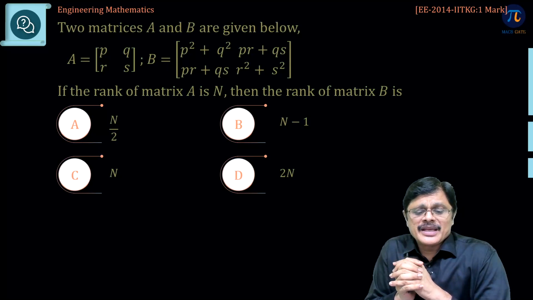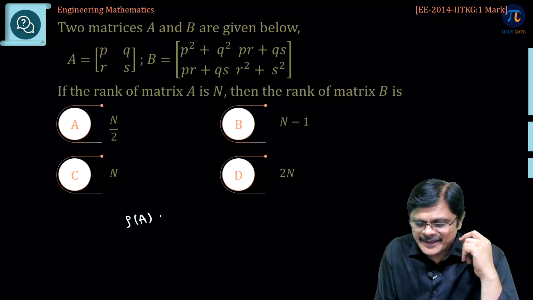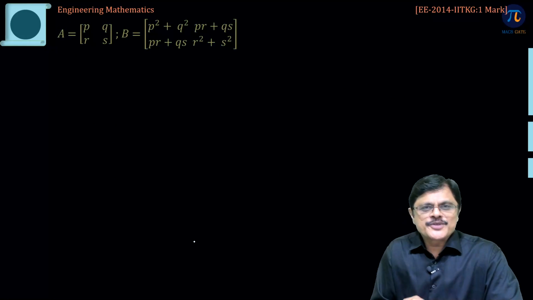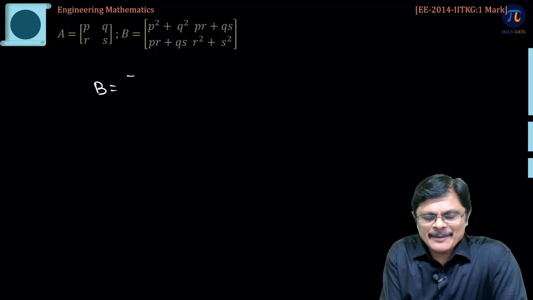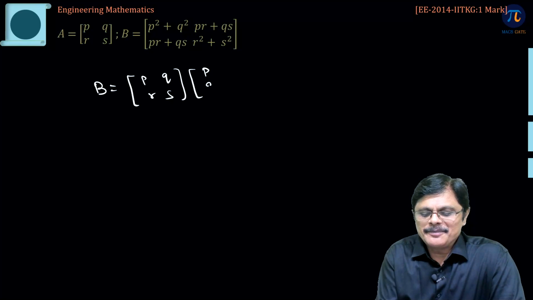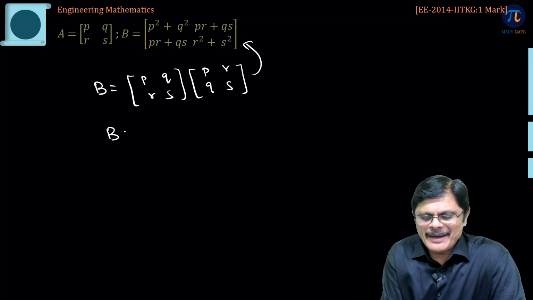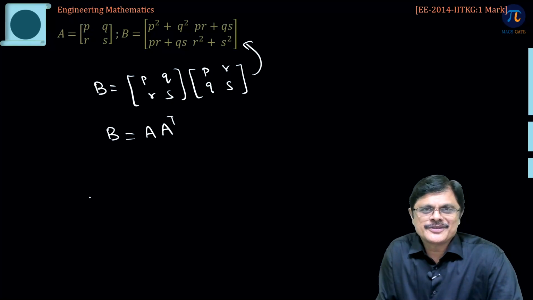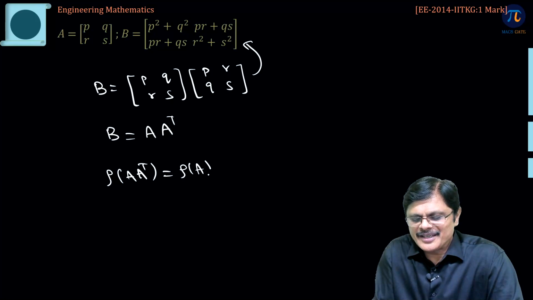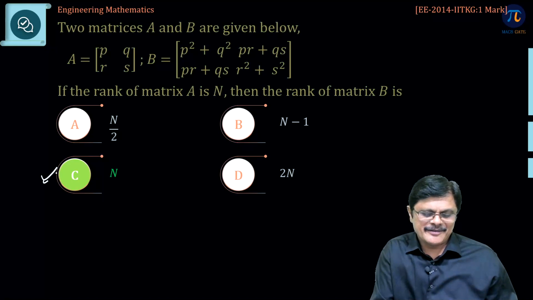The next one: A is PQRS and B is a big matrix. He says rank of A is n, then what is rank of B? See, actually if you observe, the matrix B is obtained like this: PQRS, transpose of this fellow, multiply these two matrices, you will get this. So, the matrix B is actually A into A transpose, but we have a beautiful result: rank of A into A transpose is same as rank of A, rank of A is n. So, rank of A into A transpose is also n, which is option C.